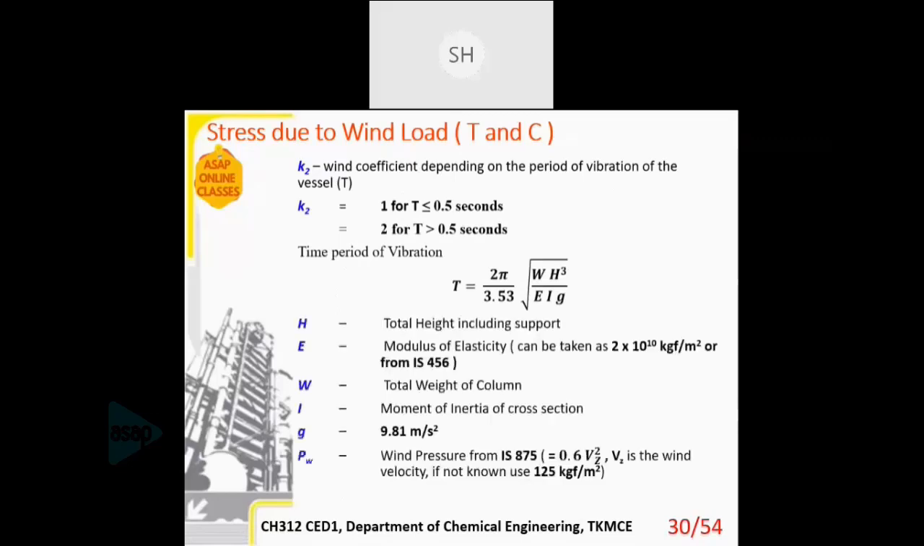The terms in this equation are explained. H is the total height including support. E is the modulus of elasticity, and that is usually a constant for a material. So for our case, it is steel. We are taking it as 2 into 10 raised to 10.